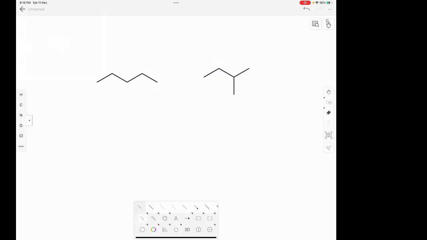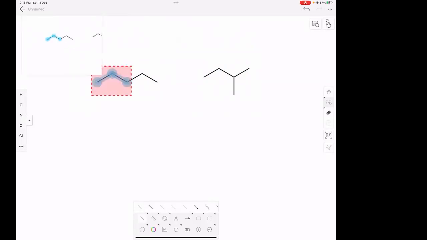What about these two? Is the formula the same? First see. Count the number of carbons. 1, 2, 3, 4, 5. What about this? 1, 2, 3, 4, 5. So both are 5-carbon alkanes. Okay. So obviously the formula will be the same. But what are these to each other? Which kind of structural isomers are these? Chain isomers.